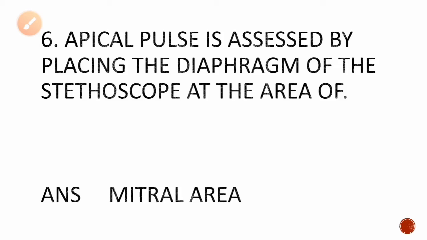Coming back to question number 6, apical pulse is assessed by placing the diaphragm of the stethoscope at the area of. We all know that apical pulse is recorded or taken at the apex of the heart. The apical pulse site is the apex of the heart. You know the diaphragm, the front part of the steth. So where should we keep the steth to get the apical pulse? The diaphragm should be placed over the mitral area of the heart. You know, the heart has two valves, bicuspid and tricuspid. So you have to place it on the mitral area of the heart and start to listen to the apical pulse.